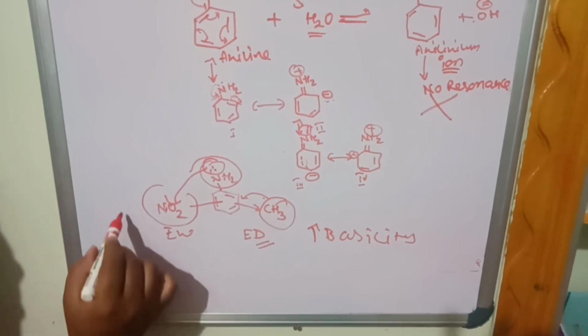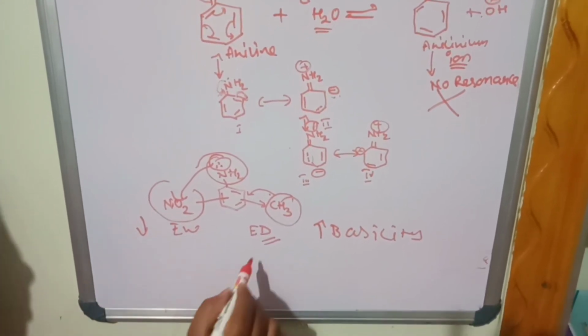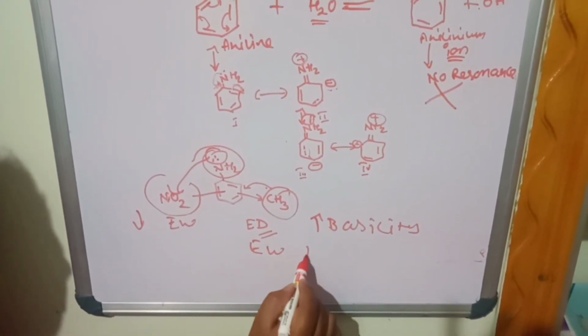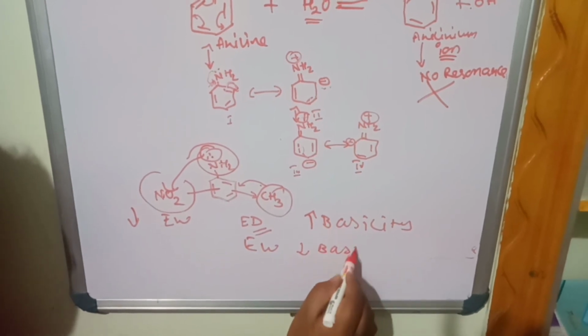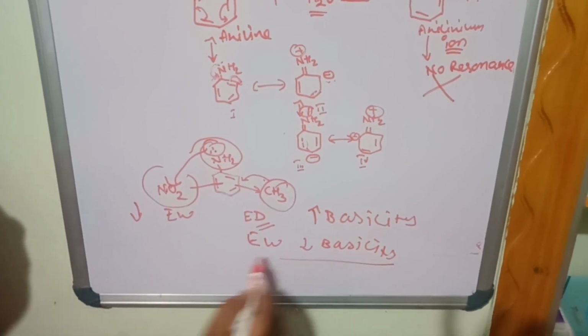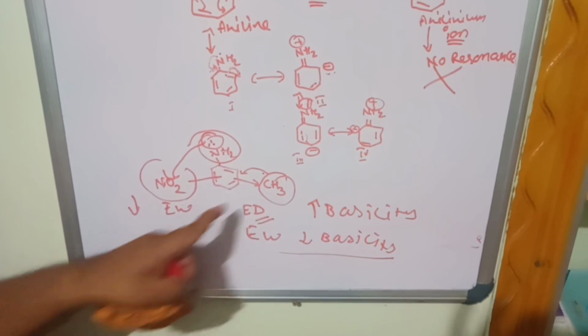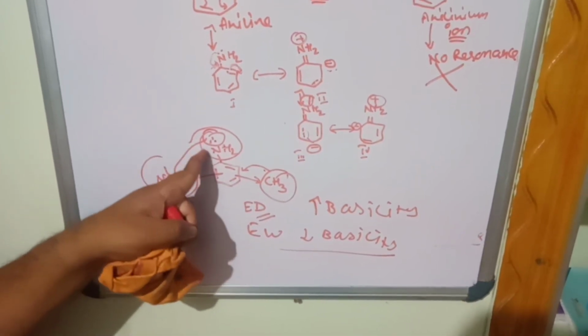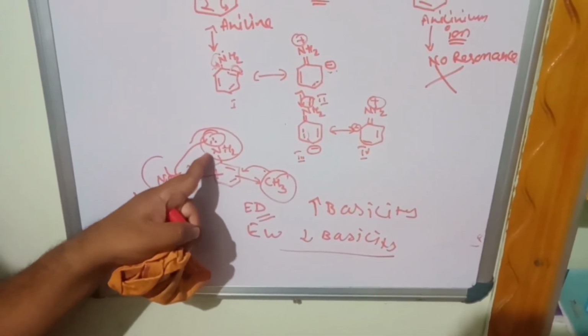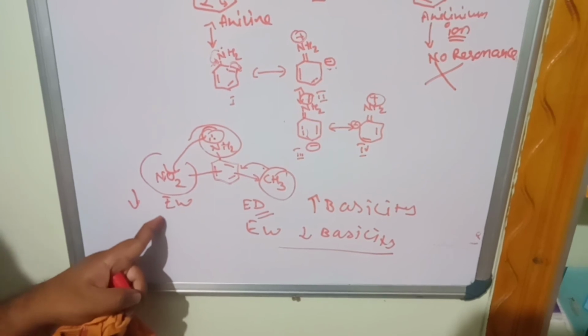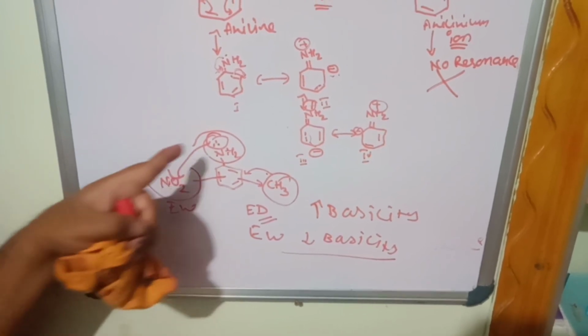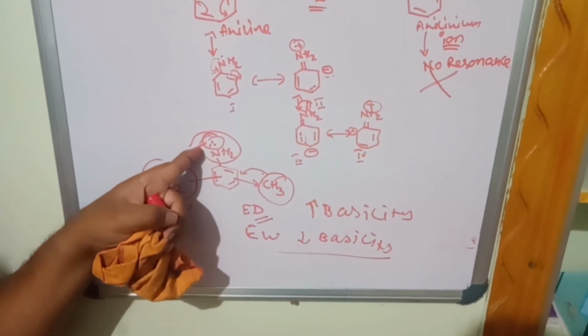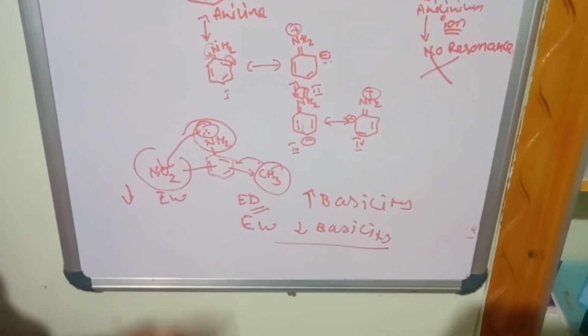Hence it reduces the basicity. Very simple: electron donating groups increase the basicity by donating electrons and making them freely available on the nitrogen. Electron withdrawing groups withdraw the electrons, so there are no freely available electrons on the nitrogen, which decreases the basicity.